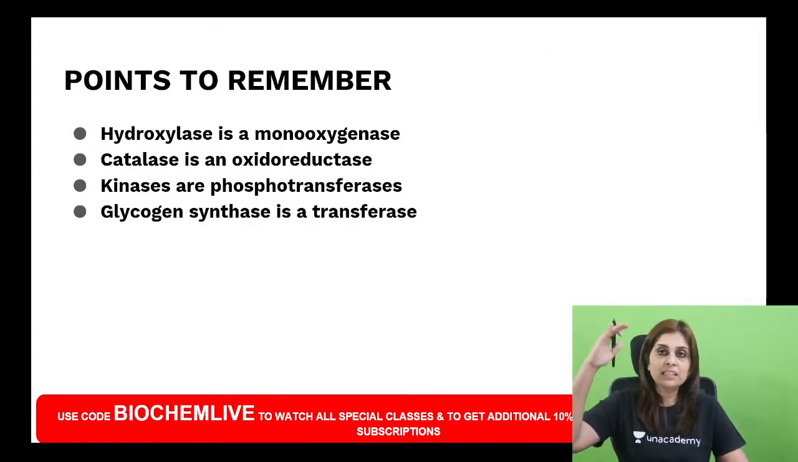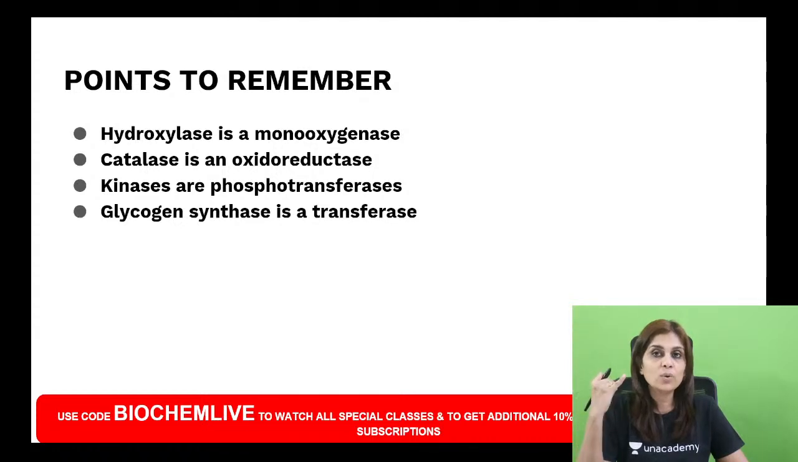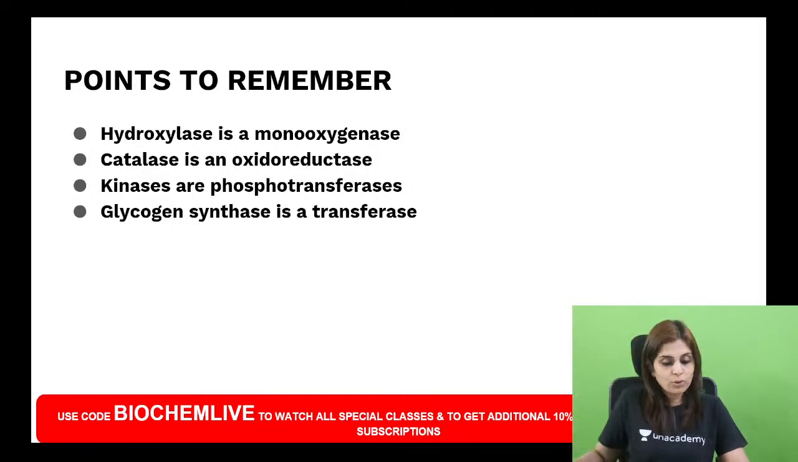Okay. So these are the facts wherein you might go wrong as far as classification of enzymes is concerned. For oxidoreductases, you have to include hydroxylase and catalase. Transferases usually have trans in the name, like transketolase, transaldolase, acyl transferase. So in that case, you won't have any confusion. But if it's a kinase, you should know it's a transferase. Glycogen synthase is a transferase. Okay. And then what do you know about